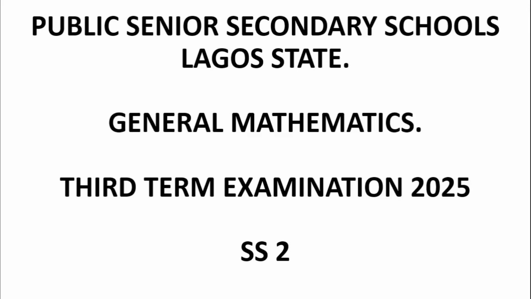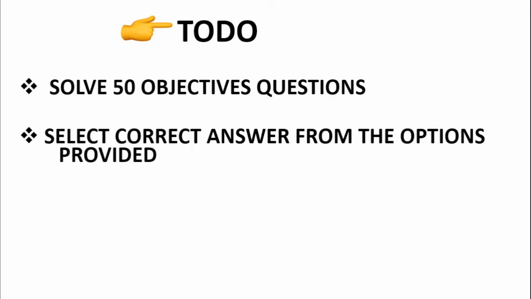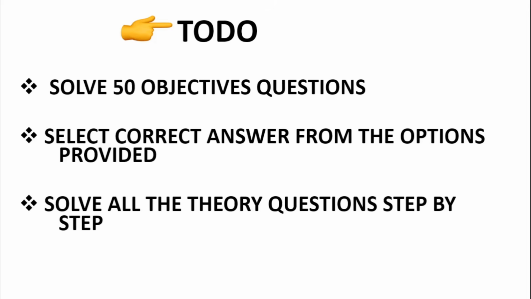Then in this video, like I said earlier, we are going to be treating the general mathematics questions for the third term examination 2025 for SS2 students in public senior secondary schools in Lagos State, Nigeria. And what are we going to be doing in this video? We are going to be solving together the 50 objective questions step by step, and picking the right answer for each of the questions from the options provided. And also we are going to be solving the second part of the question, which is the theoretical part, step by step.